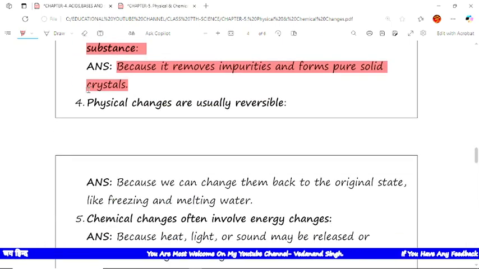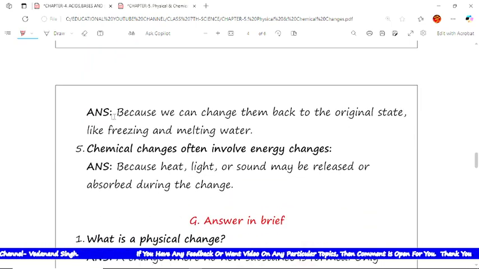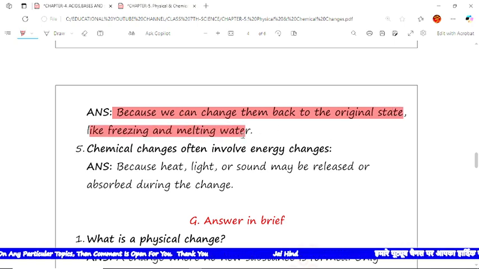Now statement number 4: physical changes are usually reversible. Yes, the answer is that the statement is true. It is because we can change them back to their original state, like freezing and melting water.